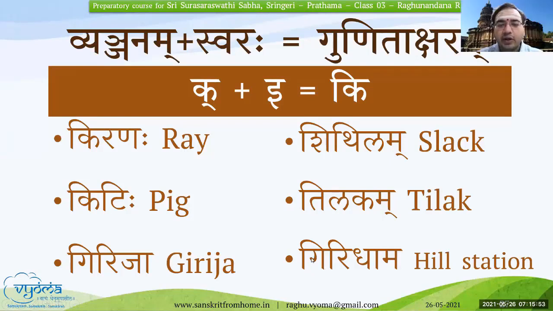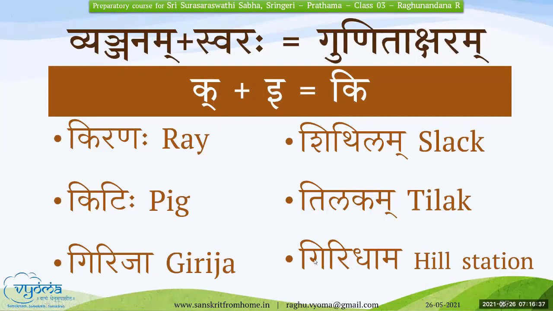I'll ask a few questions. Identify the different Gunitaksharas in Giridhama. In Giridhama, what are the consonants and what are the swaras available? I'll give one example for Tilakam: Tilakam will be T plus I, L plus A, K plus A, and M at the end. Now, how can you say it for Giridhama?